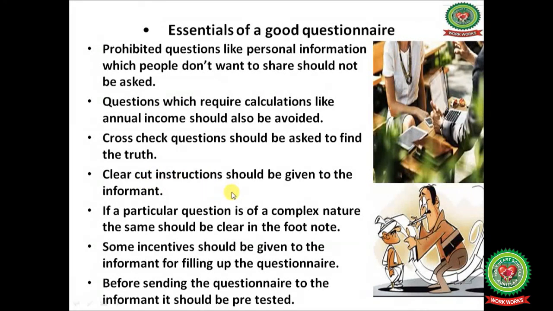Clear-cut instructions should be given to the informant that he should not give a wrong answer. If he doesn't want to answer any question, he should stay quiet but not give wrong information. If a particular question is of a complex nature, it should be clarified in a footnote.